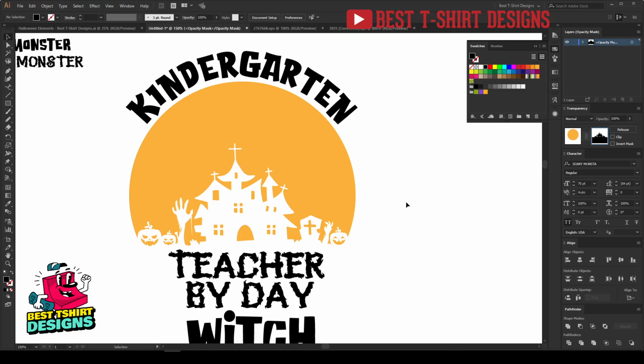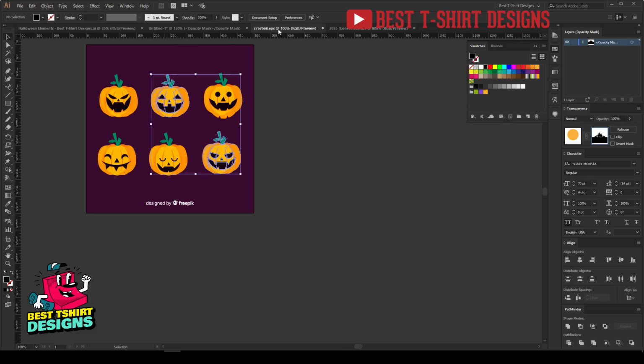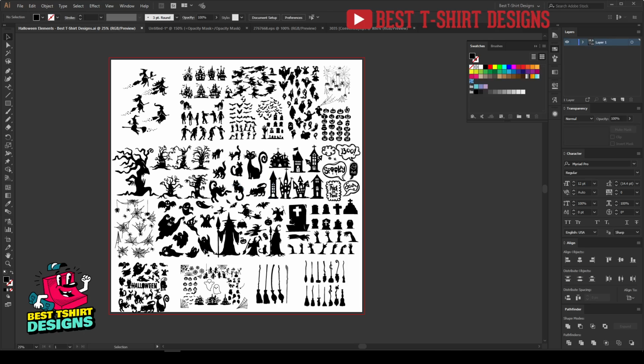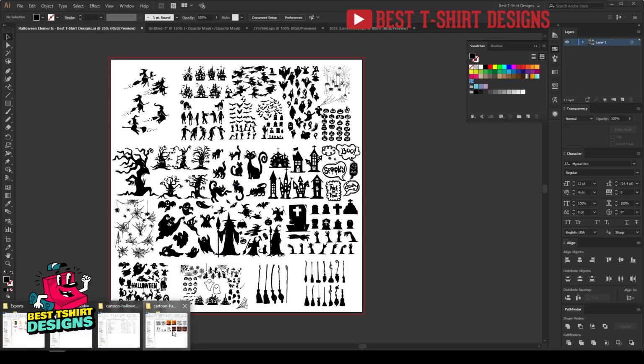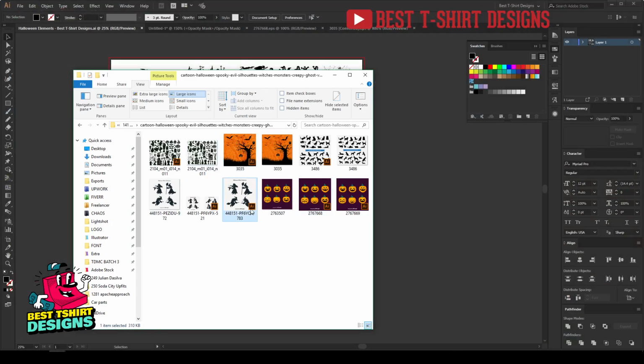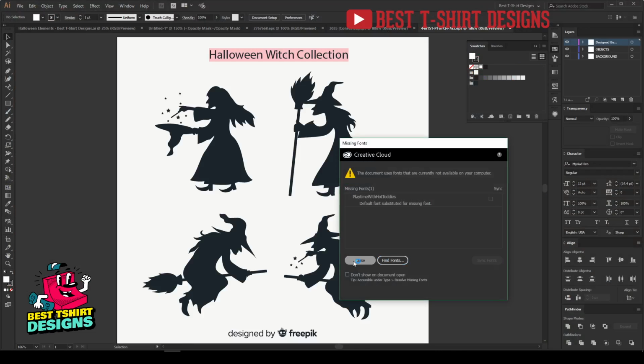And then here I will customize my design. So whatever I am going to do here, I need some vector. So let's say I want to use this one. This is a free vector. You can download this from Freepik.